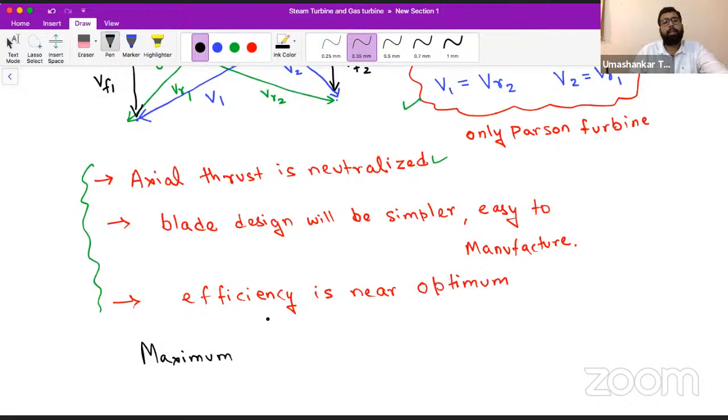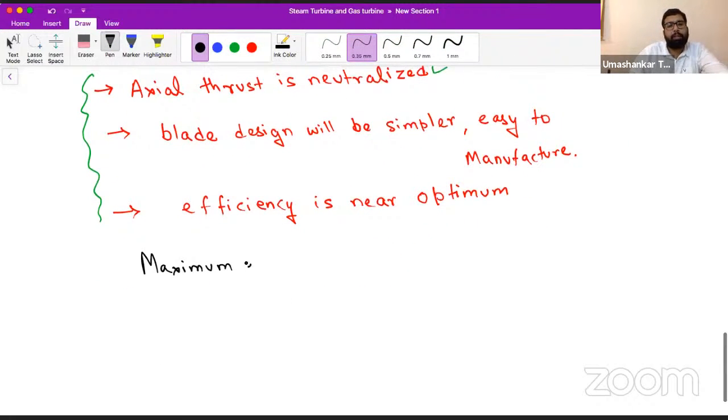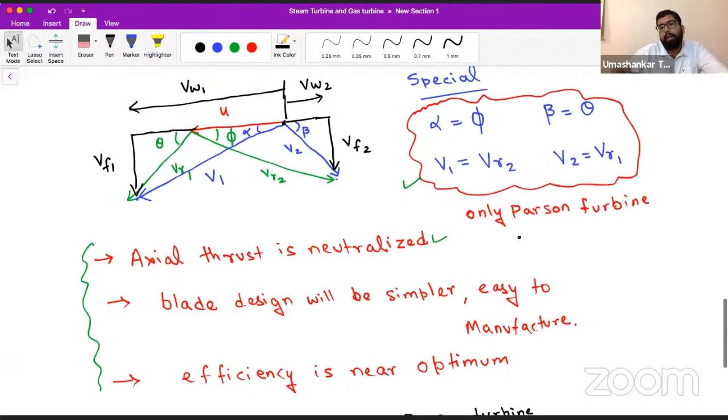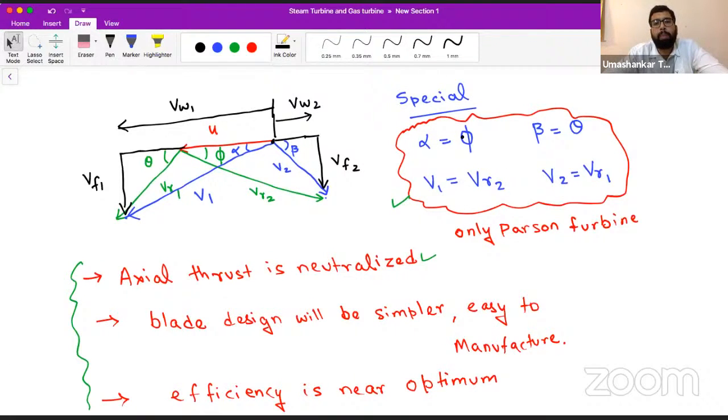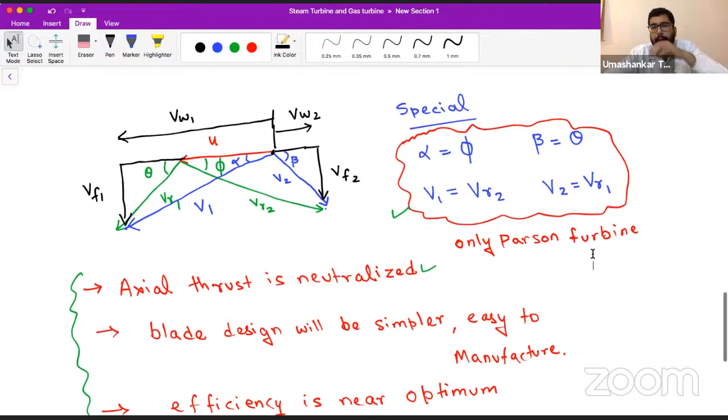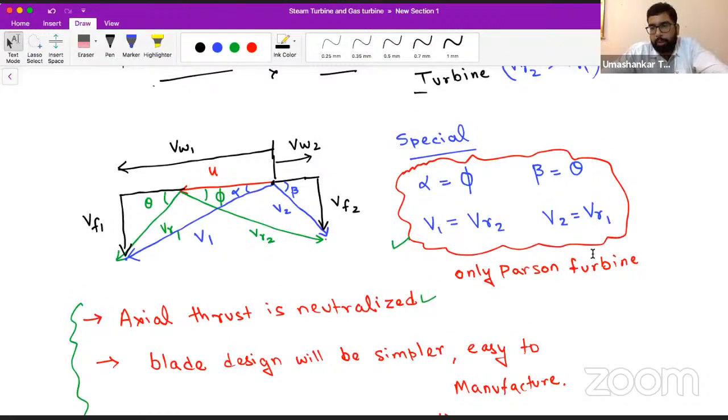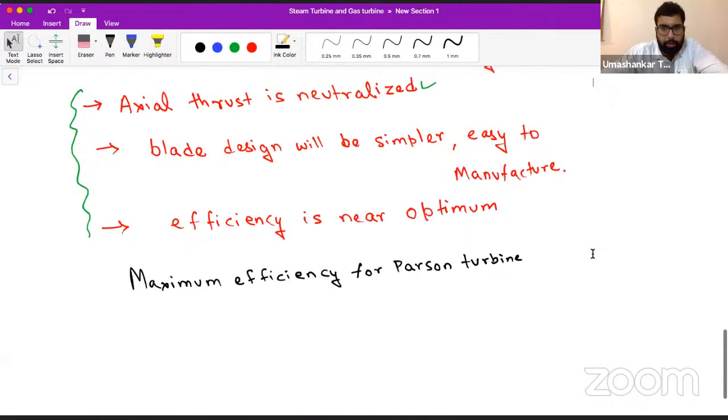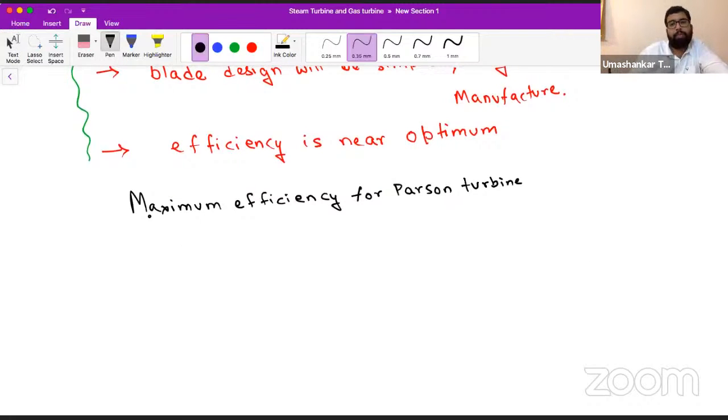So now let us derive the maximum efficiency for the Parson turbine. In case of the Parson turbine, just take a look here. You must remember this: alpha is equal to phi, beta is equal to theta, V1 is equal to VR2, and V2 is equal to VR1. So what is the maximum efficiency of the Parson turbine?